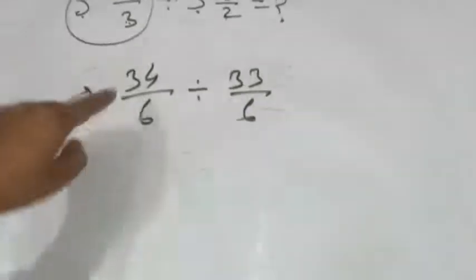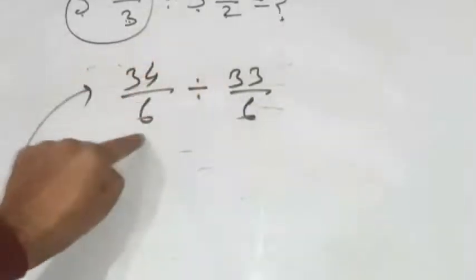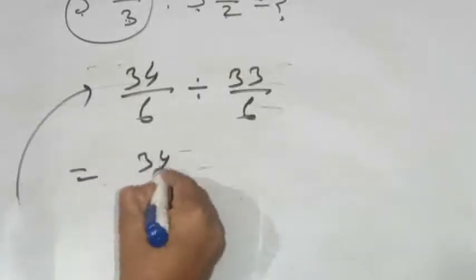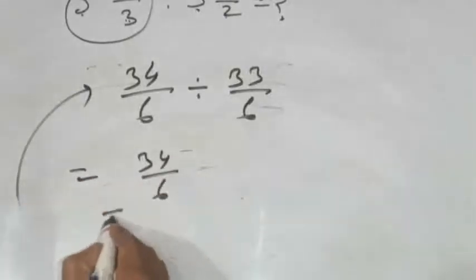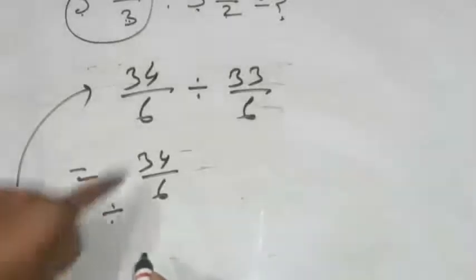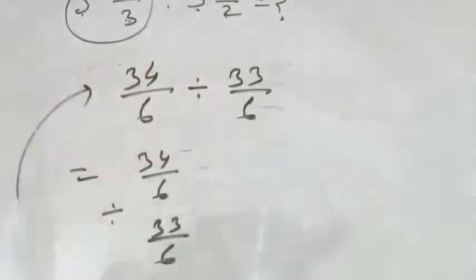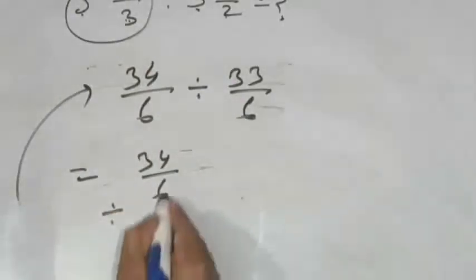But here see, numerator is different, but denominator is same. So you have to do 34 divided by 6. Sign is division. 33 write this one by 6. Here see denominator same, so cancel.